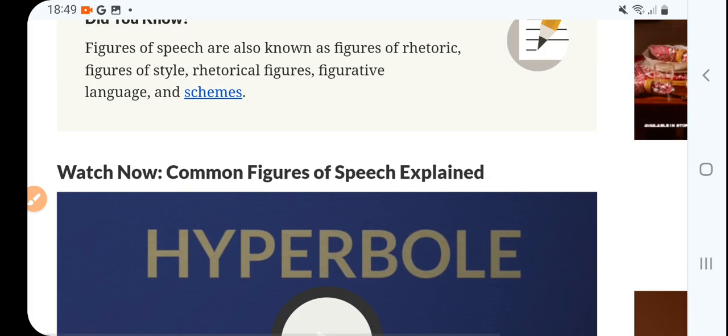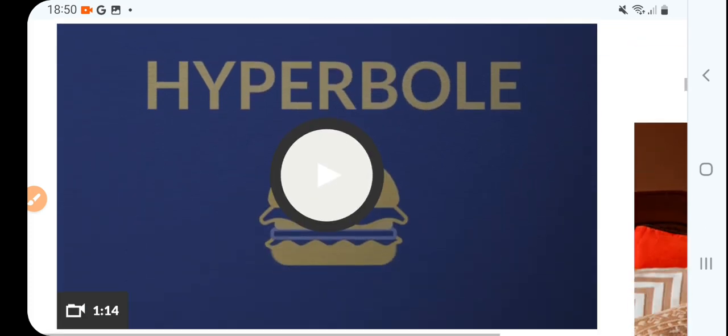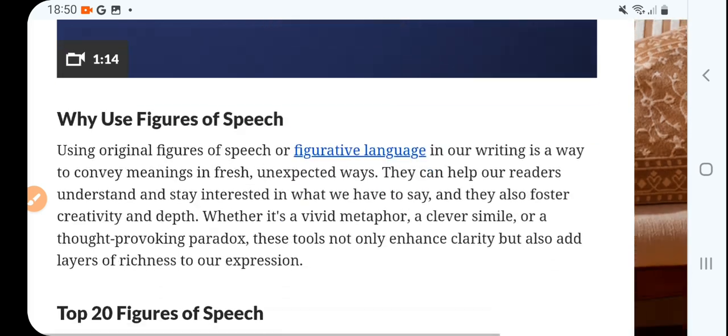Figures of speech are also known as figures of rhetoric or figures of style or rhetorical figures, figurative language, and schemes. So these are the synonymous phrases or words for figures of speech, right? So hyperbole, here they have given an example.